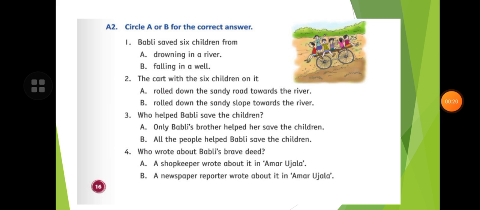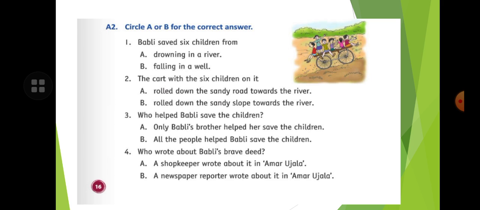So children, exercise A2: circle A or B for the correct answer. First, read the sentence: Bubbly saved 6 children from, first, drowning in a river, second, falling in a well. You know that the right answer is drowning in a river. You will circle the answer A.